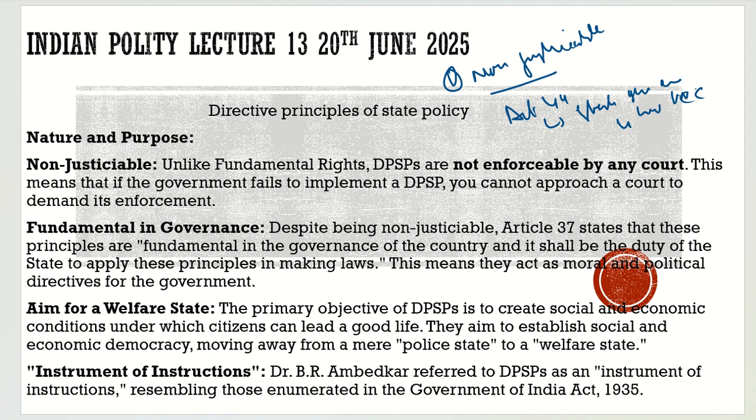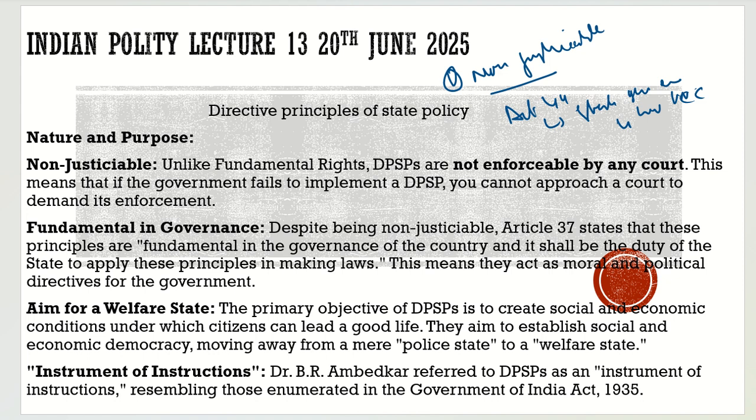So can we go to the court? For example, I am living in Delhi and I don't have a uniform civil code here. Can I go to the court and say, sir, we have a directive principle which says that the state should endeavor to have a uniform civil code, but we don't have it, please tell the state to implement it? You know what the court will say?